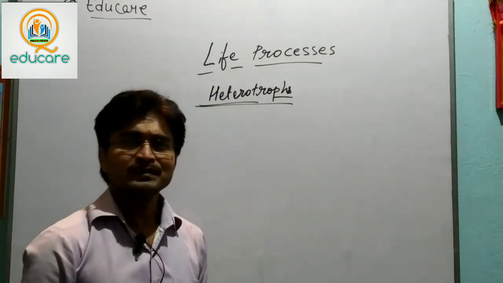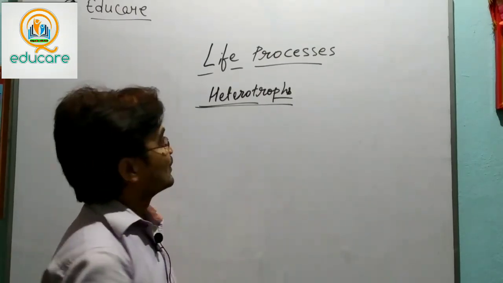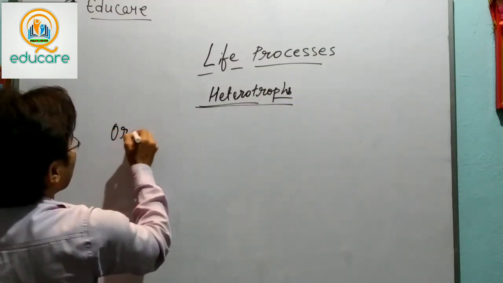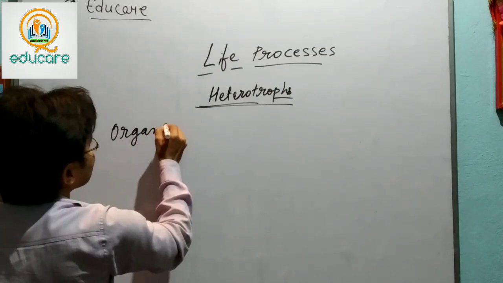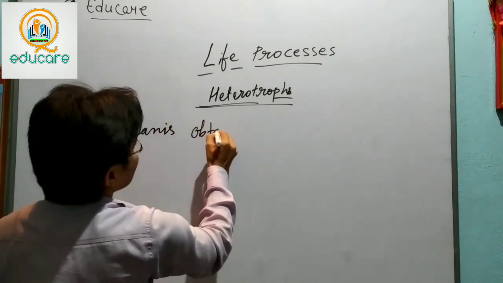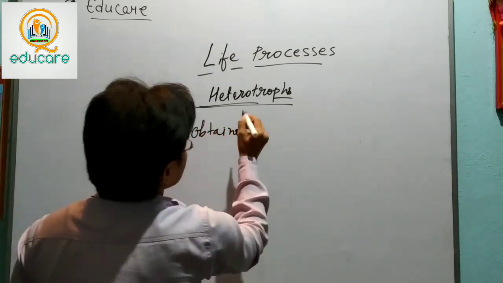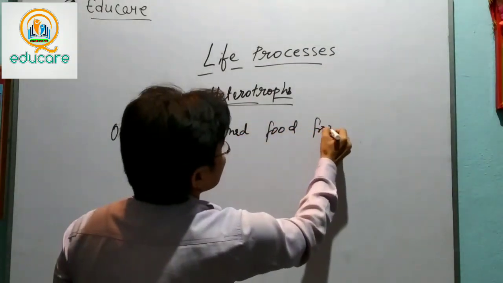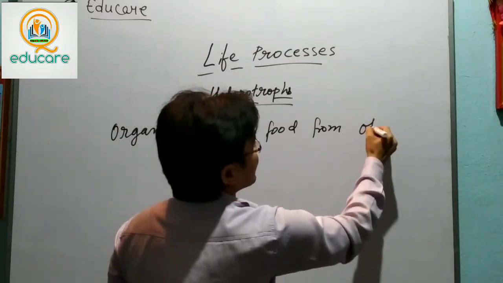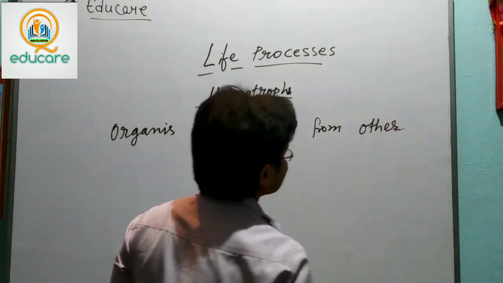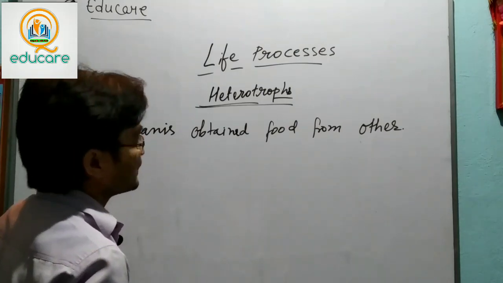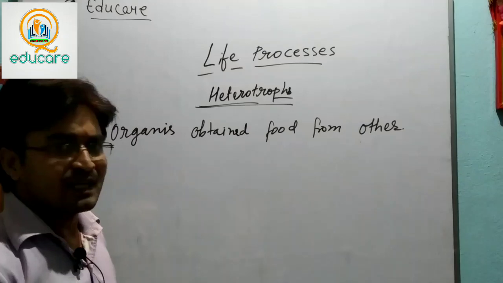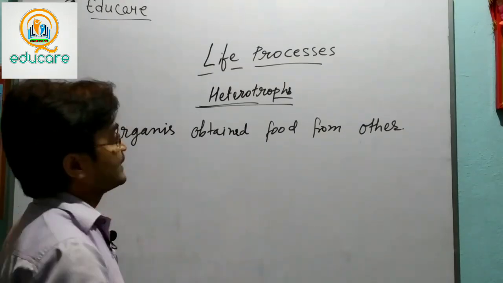Heterotroph means an organism that obtains food from other organisms. This is heterotroph in short, and different types of sources are available for these organisms.